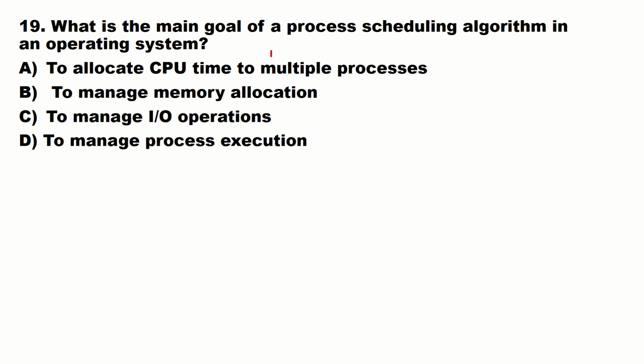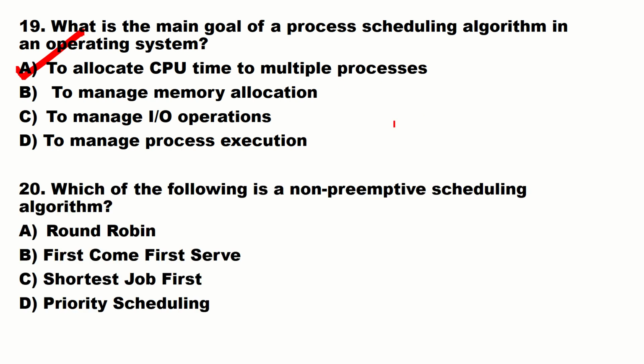Next one. What is the main goal of a process scheduling algorithm in an operating system? To allocate CPU time to multiple processors, to manage memory allocation, to manage I/O operation, or to manage processor execution. The correct answer is to allocate CPU time to multiple processors.